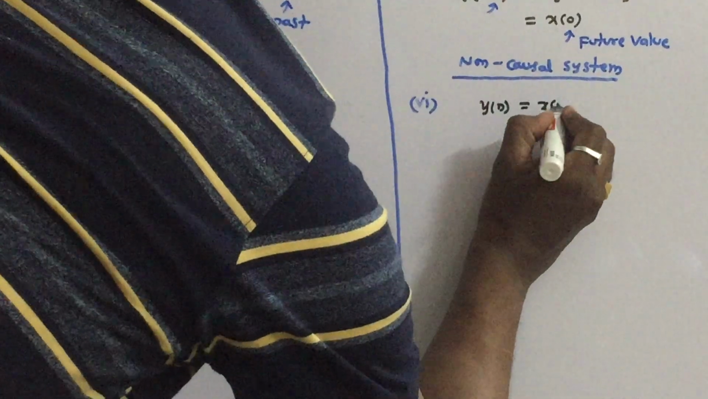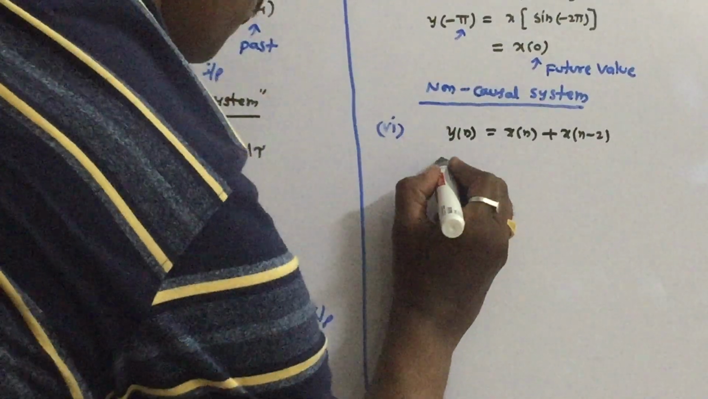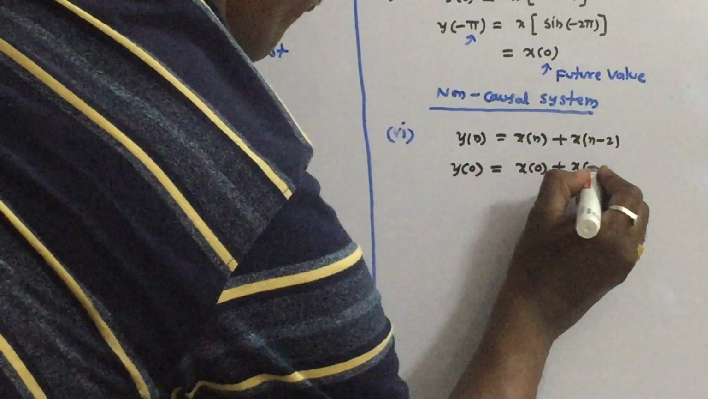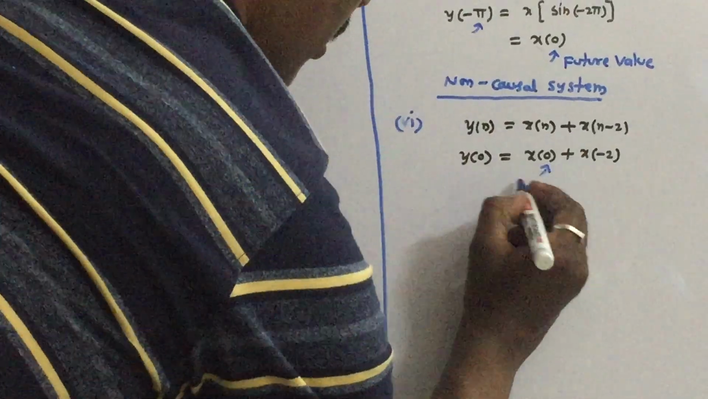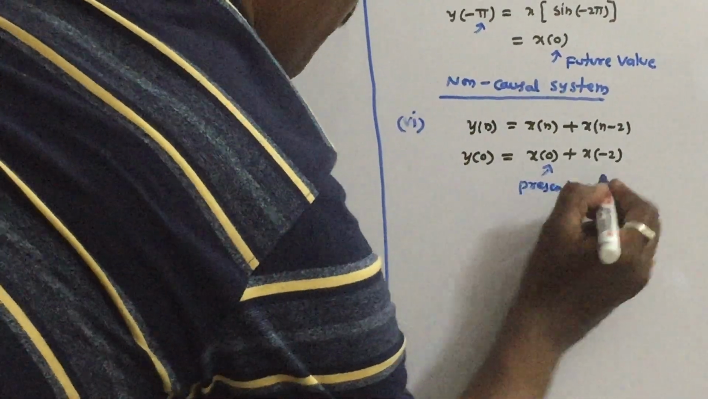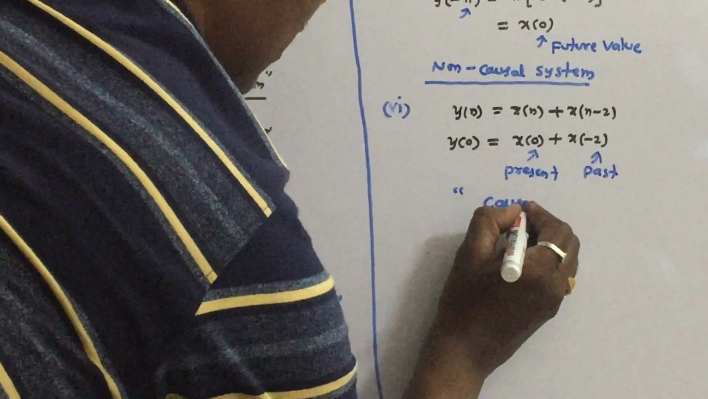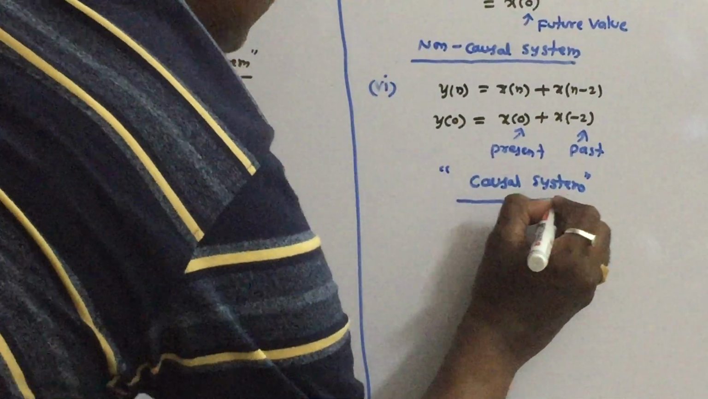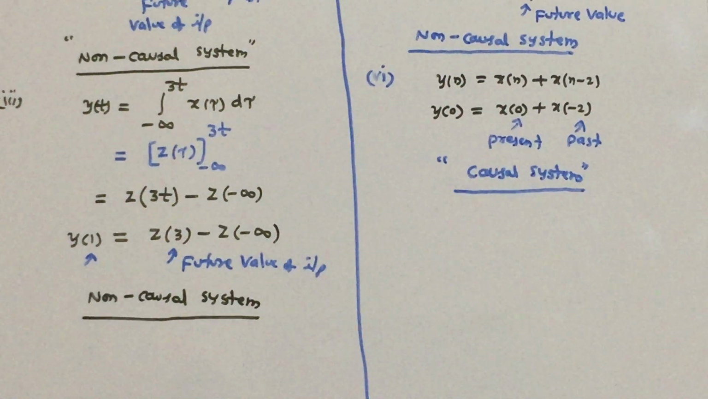Let us see the sixth one. y of n is equal to, this is straightforward, x of n plus x of n minus 2. Let us substitute n equal to 0: x of 0 plus x of minus 2. It depends upon present and past values of input. So the system is a causal system. Causal systems are physically realizable systems. All practical systems are causal systems. Remember that.